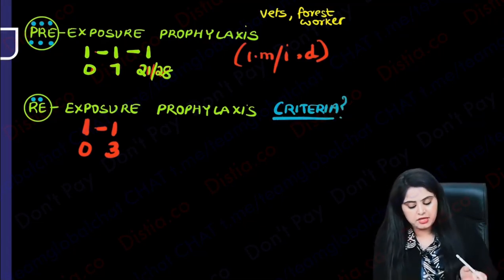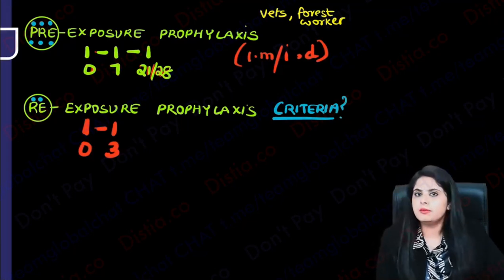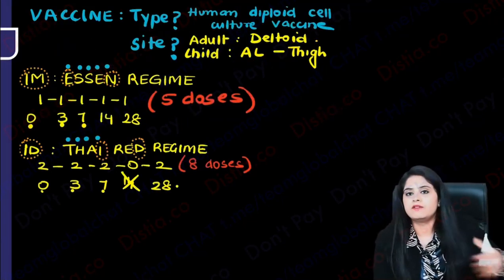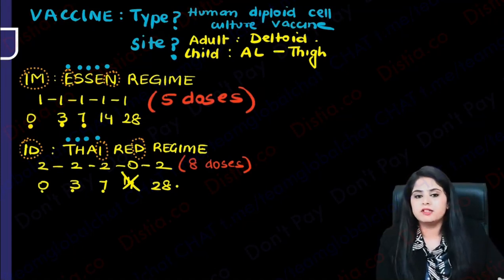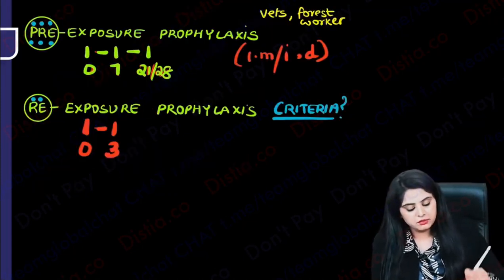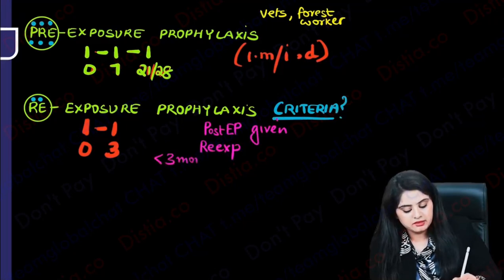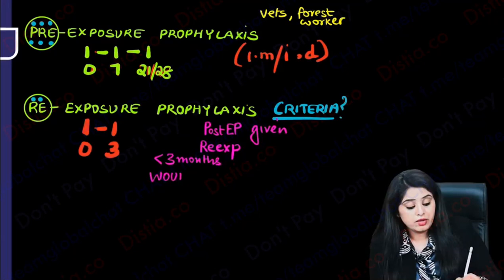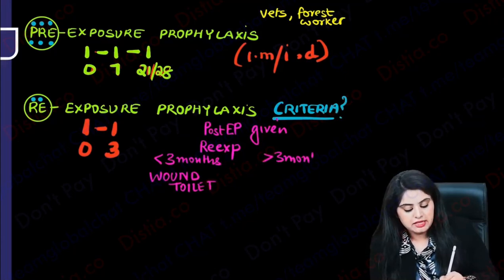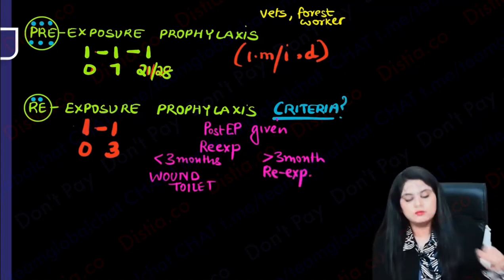So you will say, for example, the person had just gotten bitten by a dog, and I gave him that वो पूरा, ma'am, we have already done that, whatever Essen or thyroid regime has been done and whatever has happened, but within 3 months. So for example, if the post-exposure prophylaxis was given, and after that, if there is a re-exposure, again he's had a dog bite within 3 months, all that you do then is a wound toilet. That is something latest that they are saying. But if he has a dog bite after 3 months, then you will be giving this re-exposure prophylaxis.